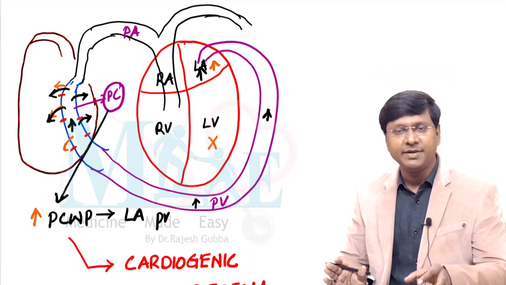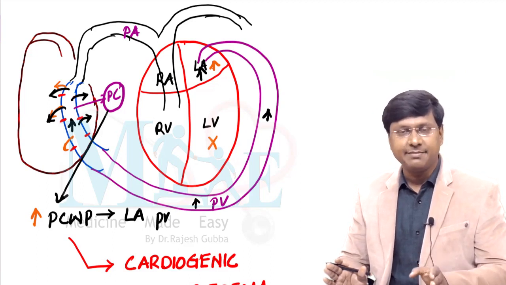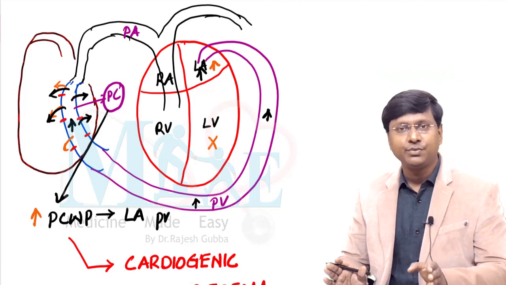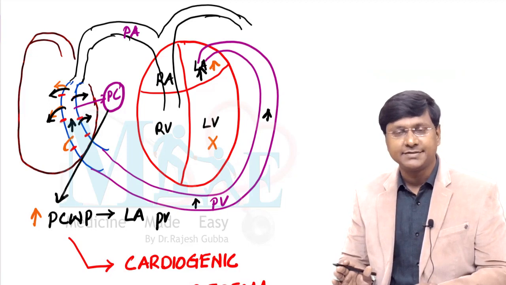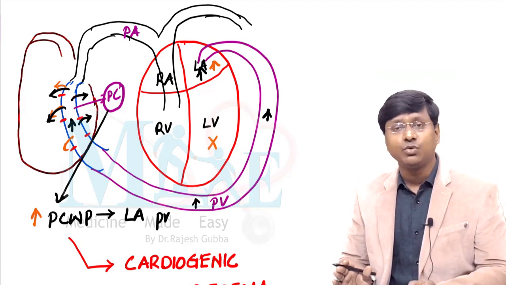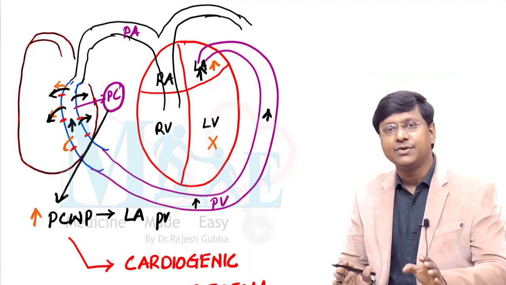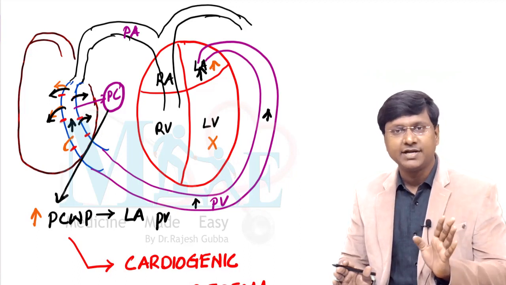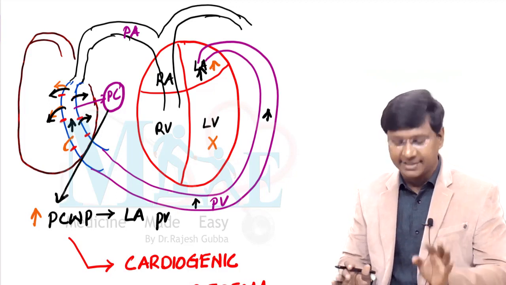It is because of some inflammatory process taking place in the lung, which has damaged the pulmonary capillaries, due to which the fluid is moving into the alveoli, resulting in pulmonary edema. That is called non-cardiogenic pulmonary edema. This is a very important point you should understand.